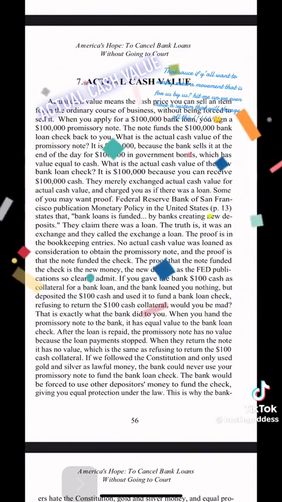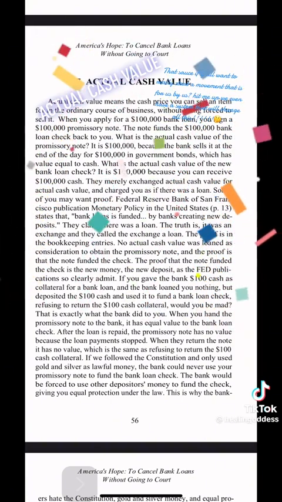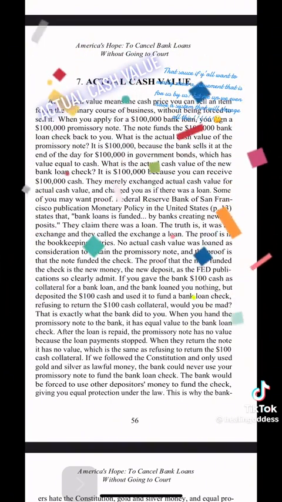What is the actual cash value of the new bank loan check? It is $100,000 because you can receive $100,000 cash. They merely exchanged actual cash value for actual cash value and charged you as if there was a loan.